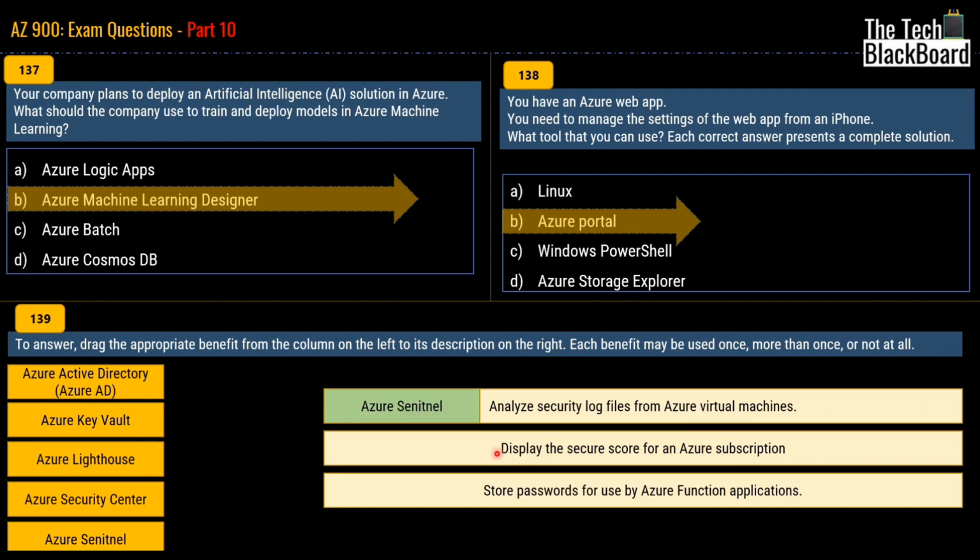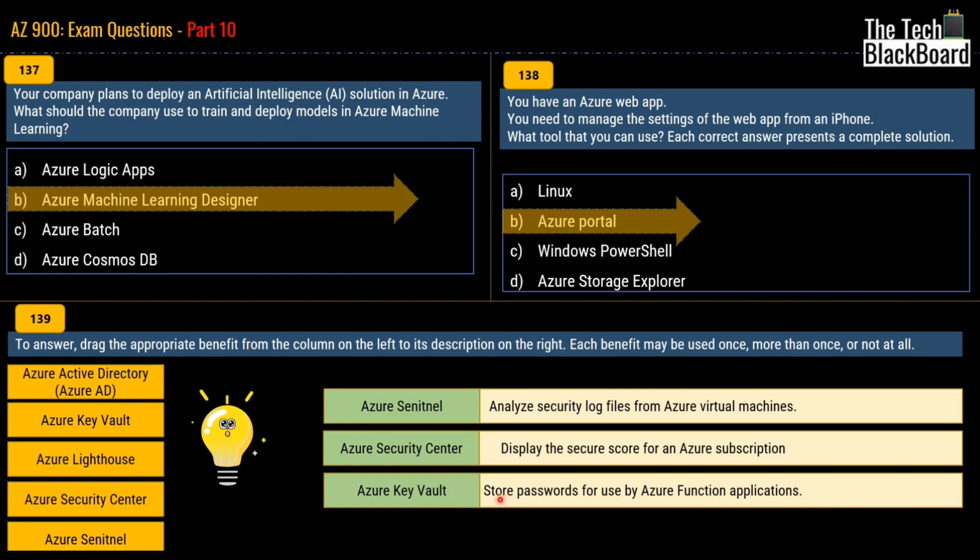Moving on with the second statement, we have display the secure score for an Azure subscription. The correct answer for this is Azure Security Center. Then we have store password for use by Azure Function application. The correct answer for this is Azure Key Vault.